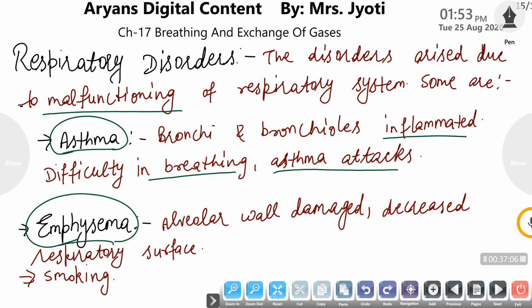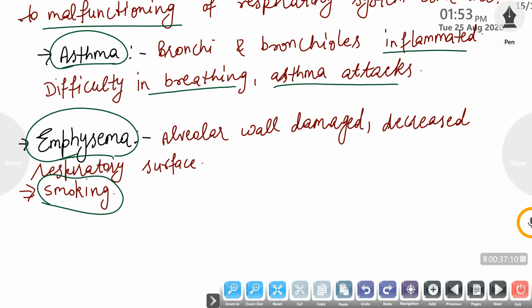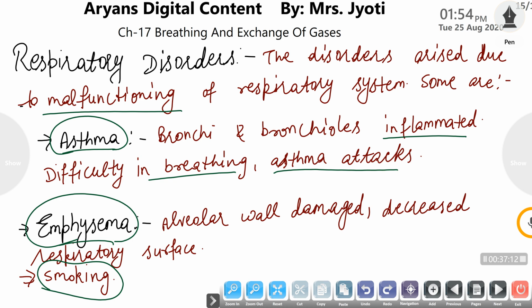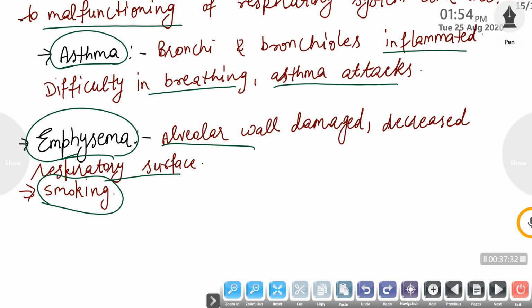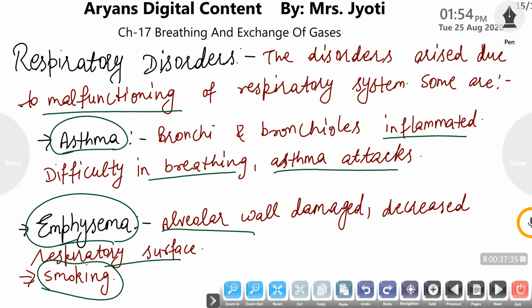Emphysema is generally a side effect of smoking, in which the alveolar walls are badly damaged. If the smoking or that particular pollutant damaging our alveolar walls is continued, then the alveolar wall is damaged very badly, and the respiratory surface is decreased to a much greater extent that can't be recovered, and it may result in lung failure.